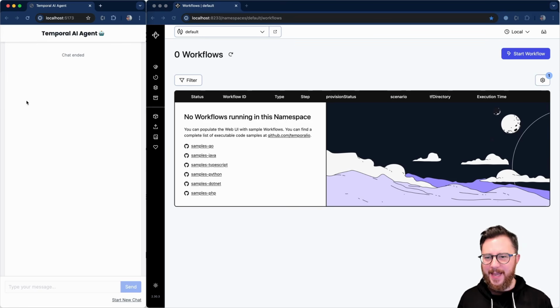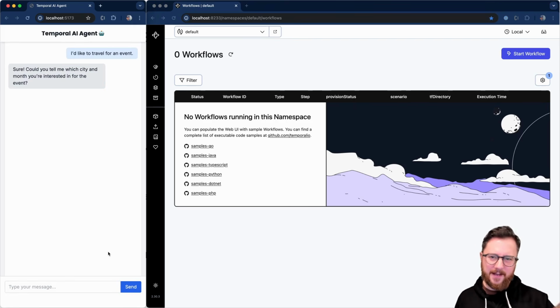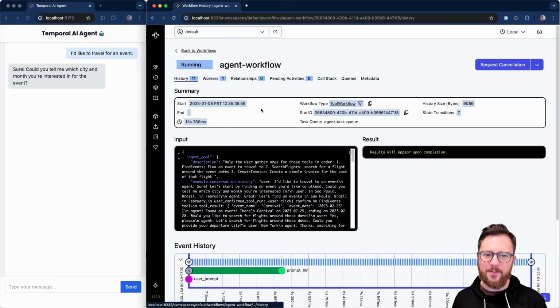On the left, I have my agent's interface. It's going to take me through finding an event to go to, finding the flights to get to that event, and invoicing me for the cost. And on the right, I have Temporal's UI. It's going to show me the agent running as a workflow. So let's chat. I'd like to travel for an event. The LLM comes back to me asking where I want to go and what month I'm interested in. Over here, I can see that I've got my agent workflow running.